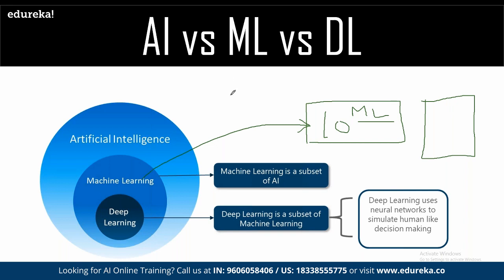So first of all, we have to train the system. We have to train the system using tons of data, petabytes of data, on how things work. For example, you may have seen this in Google Photos.